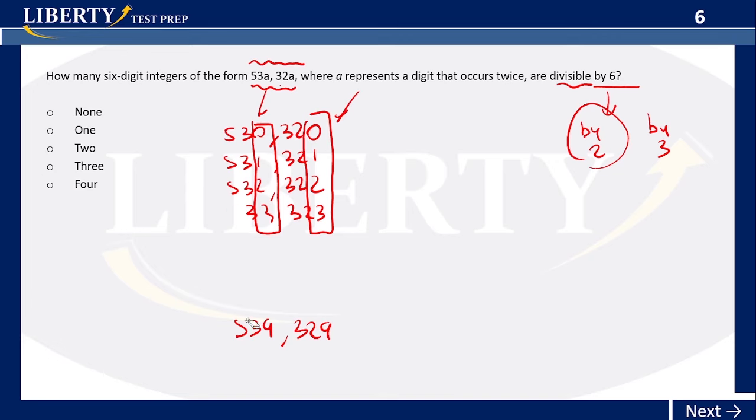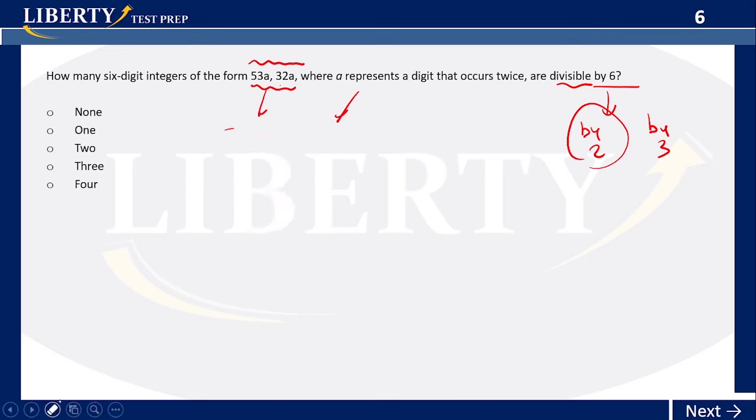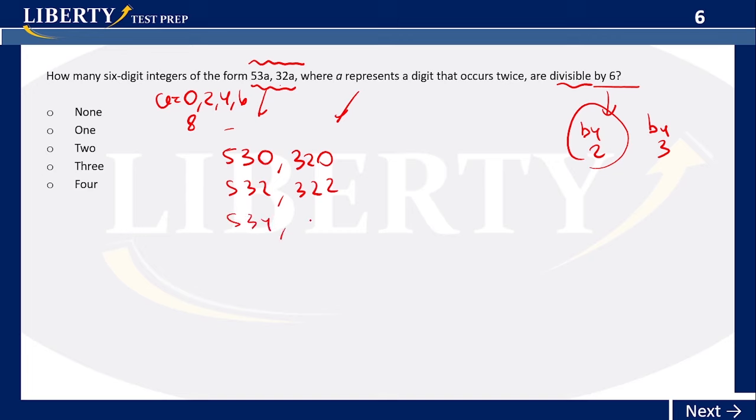So we already know that we have some options here. What are my options for this one? A could be 0, 2, 4, 6, 8. Okay, so it could be actually 530,320. That's the first option. 532, 322. Second option. 534, 324. Third option. 536, 326. Fourth option. 538, 328. Fifth option.